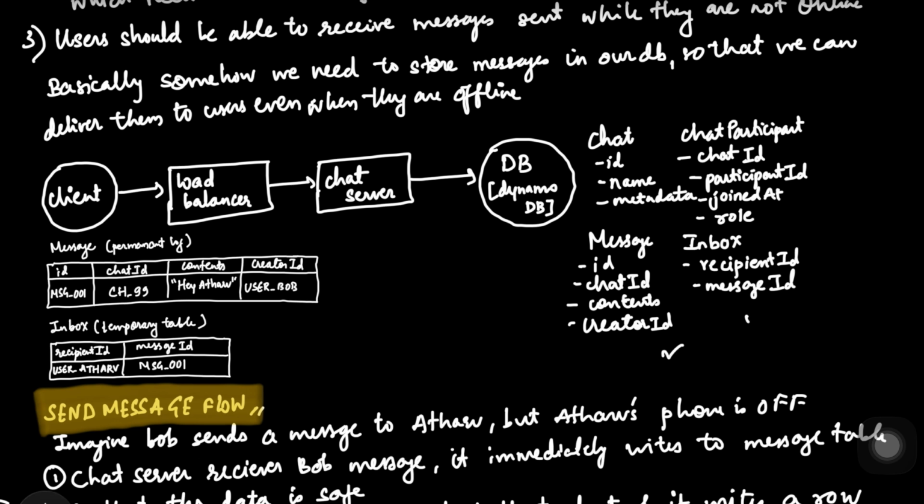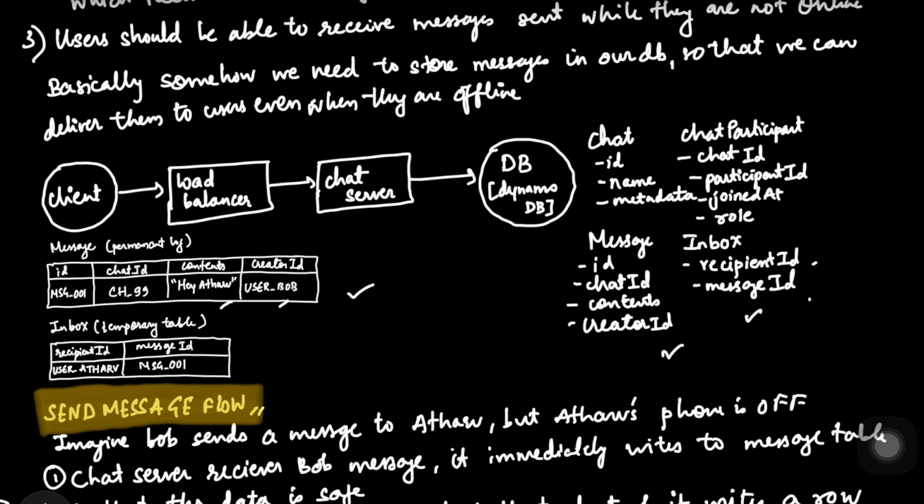So these are the two tables which I have mentioned, and these are the attributes within them: ID, chat ID, contents, and creator ID for message, and for inbox we have recipient ID and message ID. Now, if you look at these two tables, the message table is our permanent log table, where, as I already told you, it has the ID of that message, the chat ID in which that message is going to be there, the content which is the actual message, and the creator of that message.